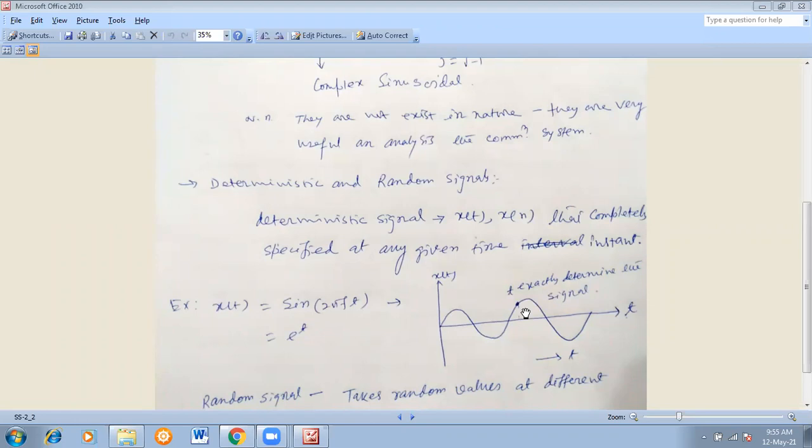I can also give many other examples. Suppose in universities or colleges, students are coming, and their absence and presence is not defined, isn't it? Suppose in today's class I have 30 participants. You can't say surely that tomorrow there will be 30 students, just because on the last day there were 30 students. So this is not specific, and the exact value of what will happen cannot be determined.